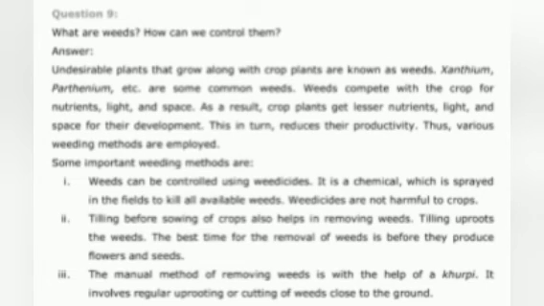See, undesirable plants that grow along with the crop plants are known as weeds. Examples are xanthium and parthenium. These are some common weeds. Weeds compete with the crop for nutrients, light and space. As a result, crop plants get less nutrients, light as well as space for their development. This in turn reduces their productivity.